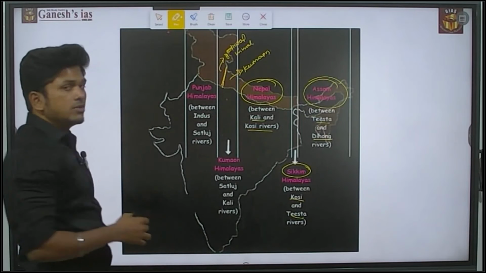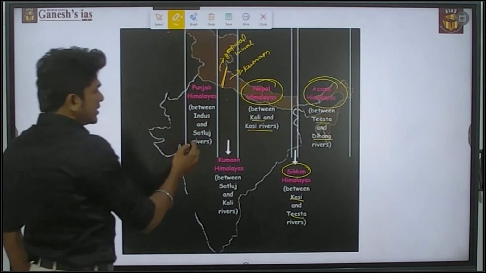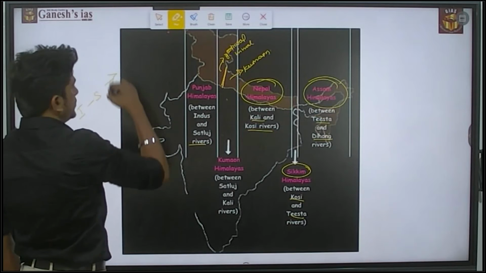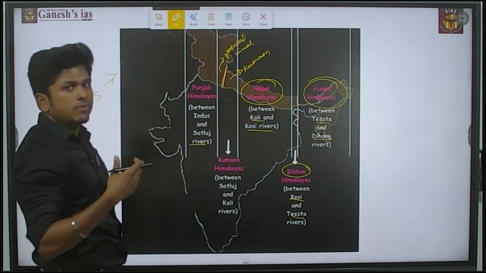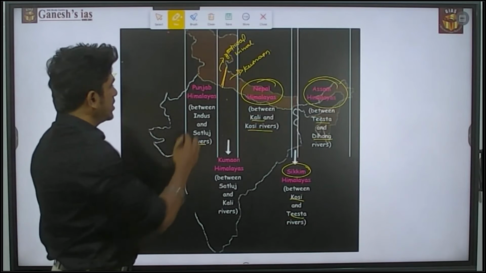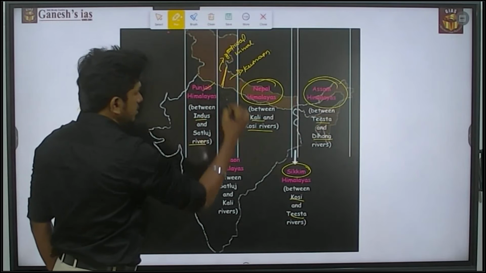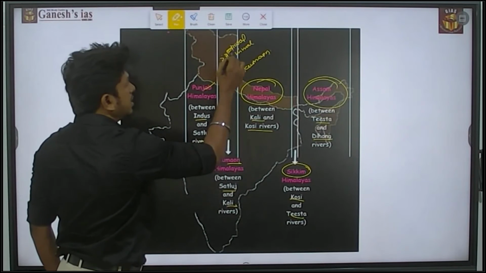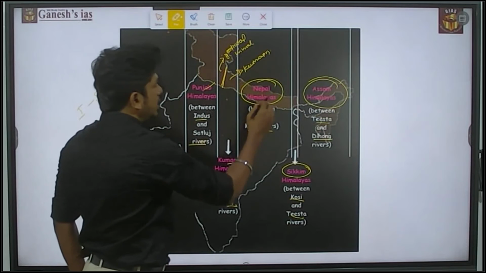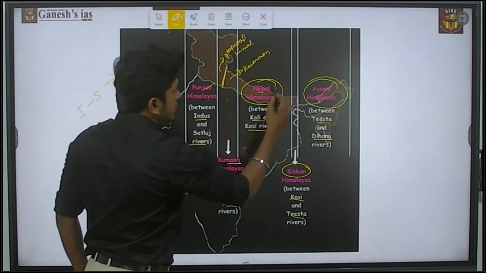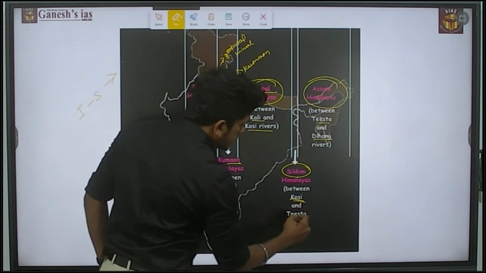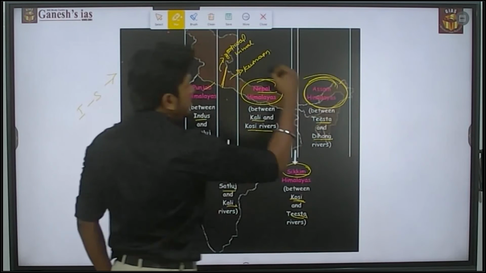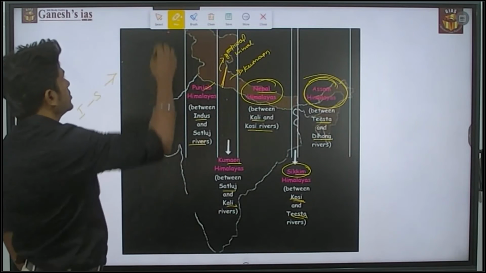Assam Himalaya. So they may ask questions based on the river factors also. Between the Indus and the Satluj, which river is situated? In that way also they may ask a question. So please make a note of it. From Indus to Satluj it is Punjab, and then Satluj to Kali it is Kumaon. The Kumaon is divided into the Garhwal Himalaya and the Kumaon Himalaya. Then Kali to Kosi it is the Nepal Himalaya, from the Kosi to Teesta it is Sikkim Himalaya, and Teesta to Dihang it is the Assam Himalaya. Okay, please make a note of it.